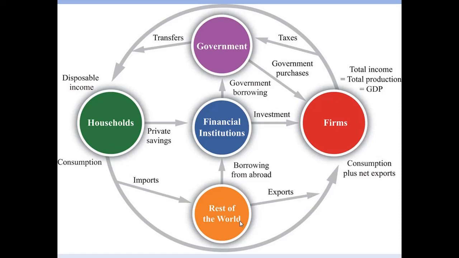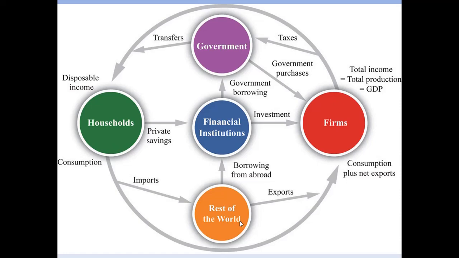And it is exporting to other countries as well as importing from foreign countries. So here we can see there is the intervention of foreign entities also, I mean the foreign countries as well. So this four sector model is an open economy.